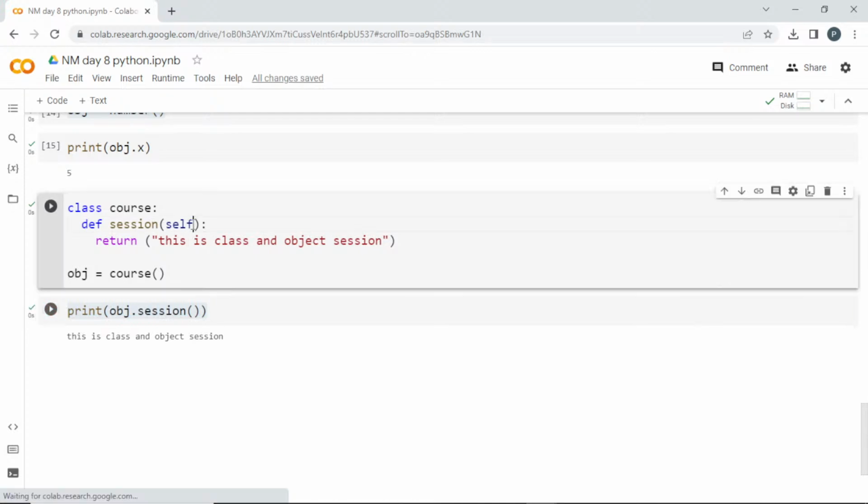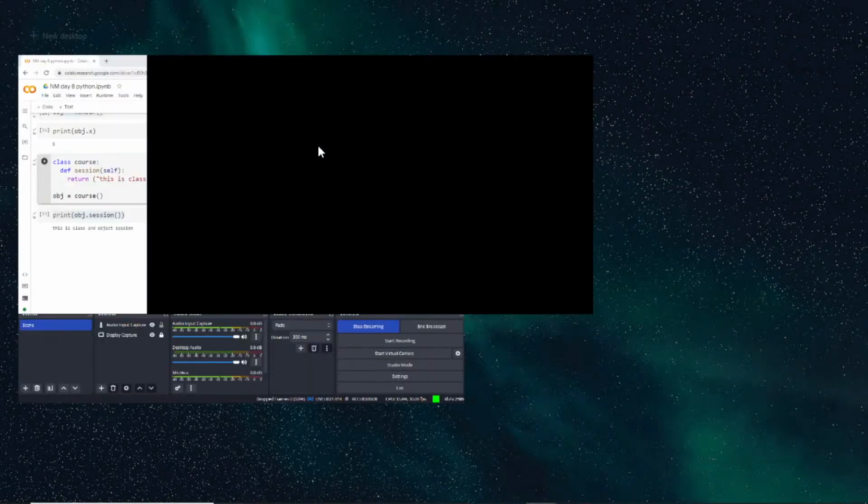Self is nothing but the object. You are creating some object, right? There are 3 terms: one is object, another one is self, another one is instance. These 3 terms are interlinked and mean the same, and you have to remember it properly. Instance is something like, as I told you earlier, when you have a class you can create any number of objects. We have seen this in the slide, right?